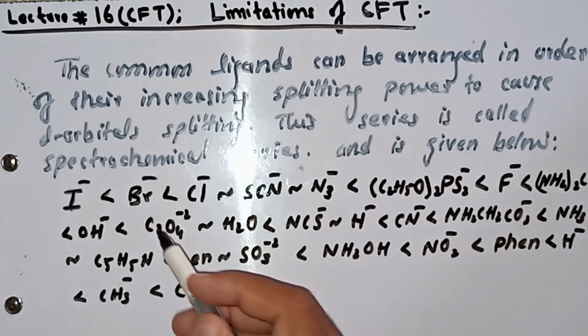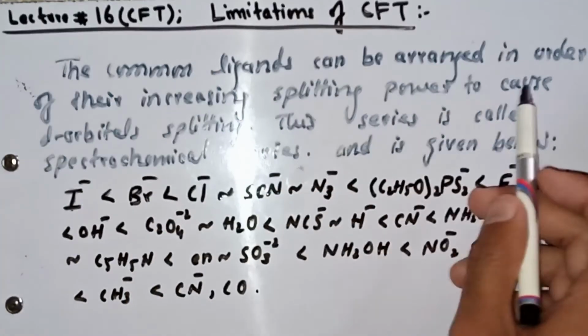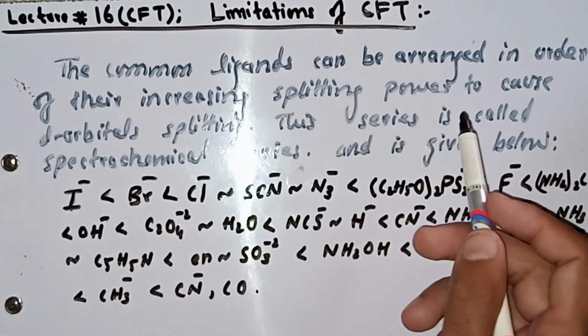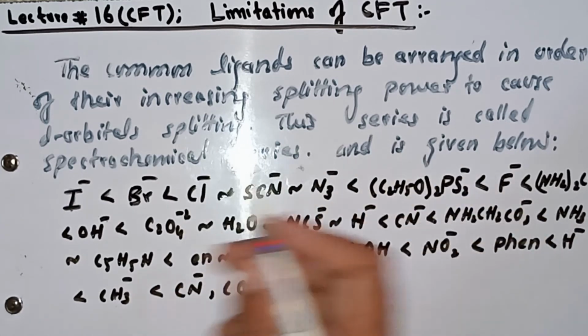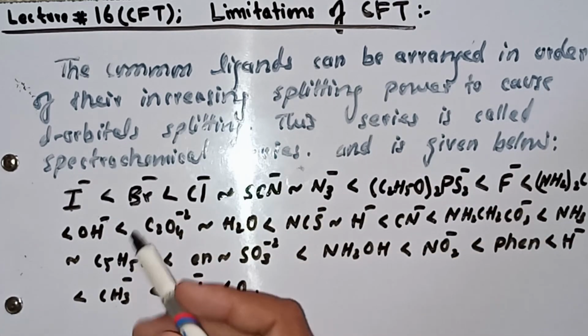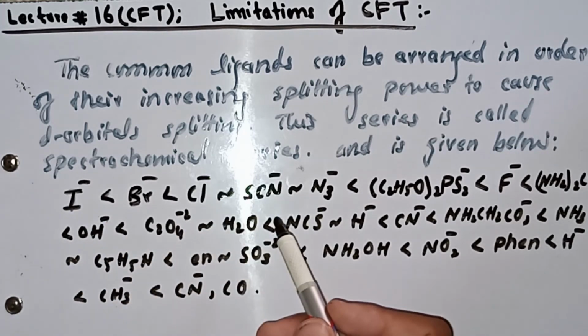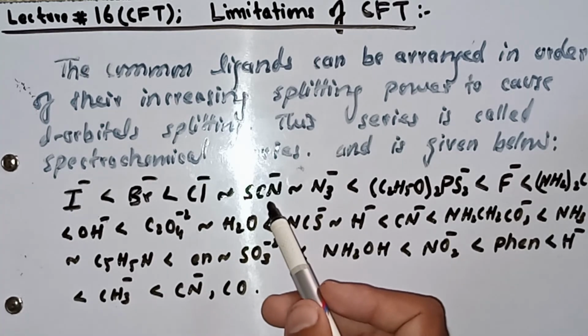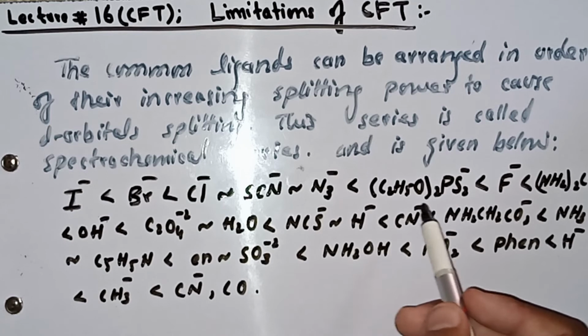This is the spectrochemical series. How can you define it? The common ligands can be arranged in order of their increasing splitting power to cause d orbital splitting. This series is called the spectrochemical series. For example, I is less than Br, Br is less than Cl, Cl is approximately equal to SCN, which is approximately equal to N3, which is less than C2H5.